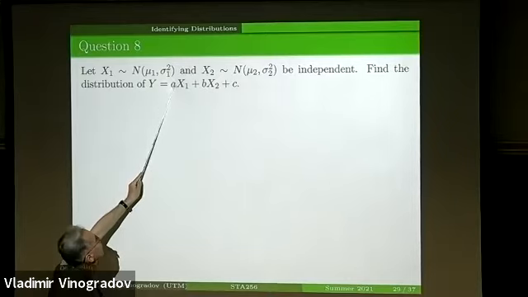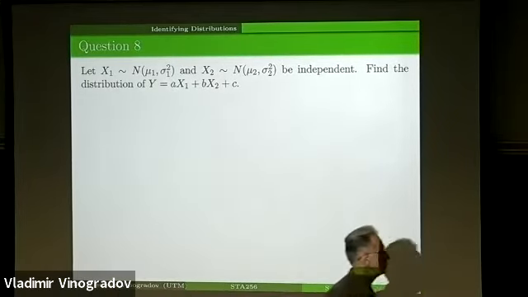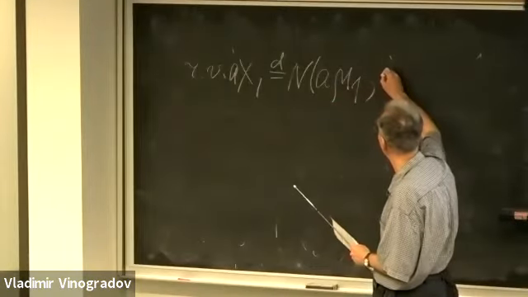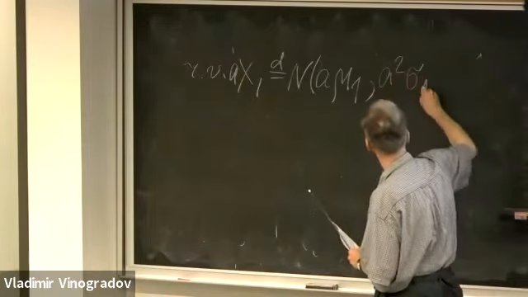So when we multiply by a constant, we multiply the mean by the constant and the variance by the squared constant. Therefore, ax1 is normal with mean a mu1 and variance a squared times sigma 1 squared.